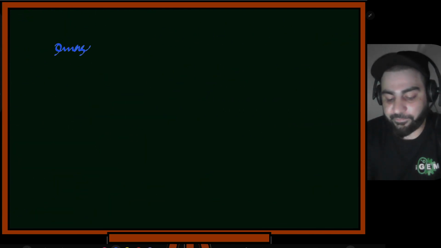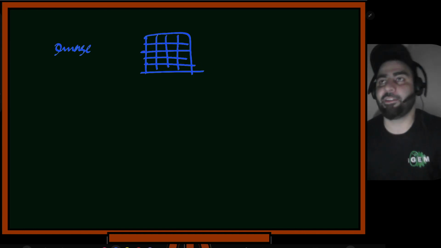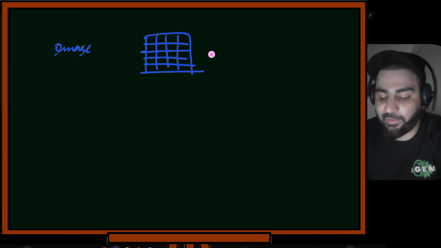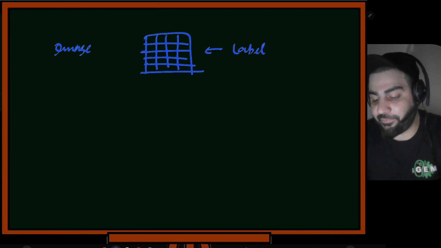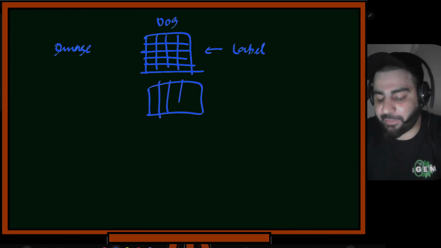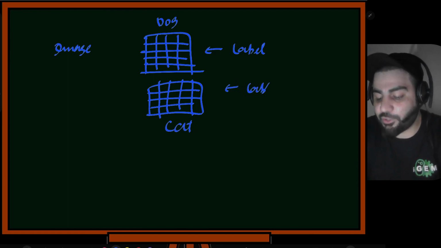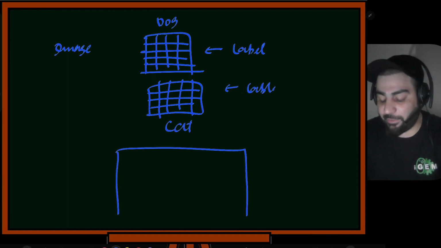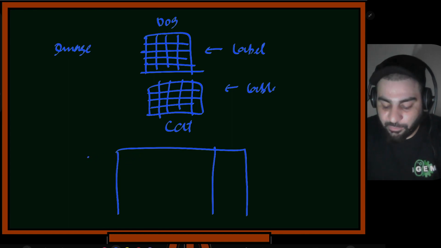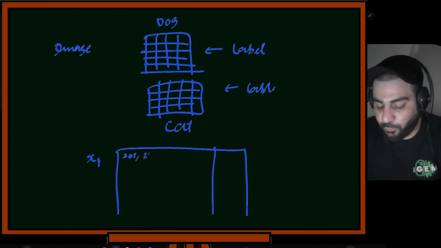Let's suppose you have an image. An image is nothing but a bunch of pixels, and then you have a label for this image. Let's suppose this image is of a dog, and then we have a second image. It's again a bunch of pixels, and this image is of a cat. The label is given to it. So I can represent the table like this: you have a table with pixel values. Let's suppose image 1, x1, I'll write. This is image 1, so I'll have pixel values 202, 241, or something like this.